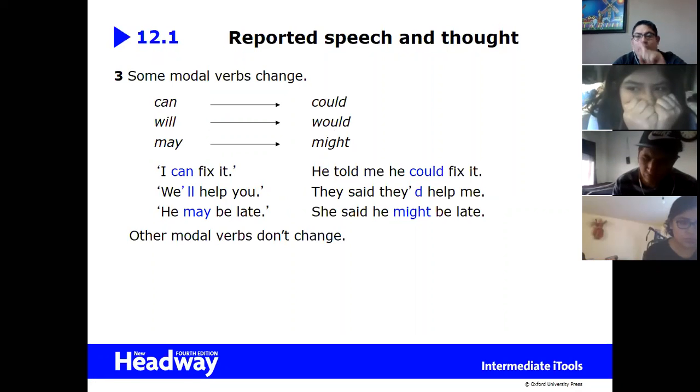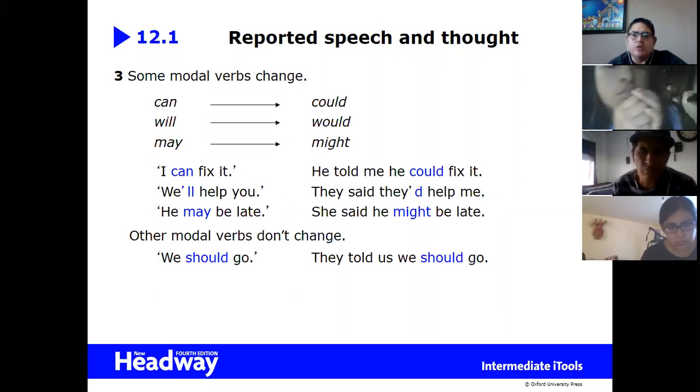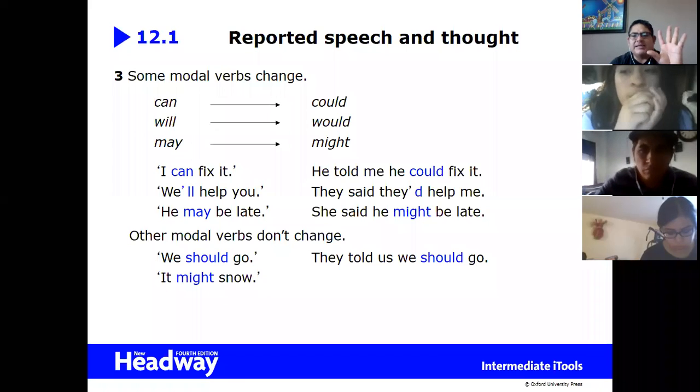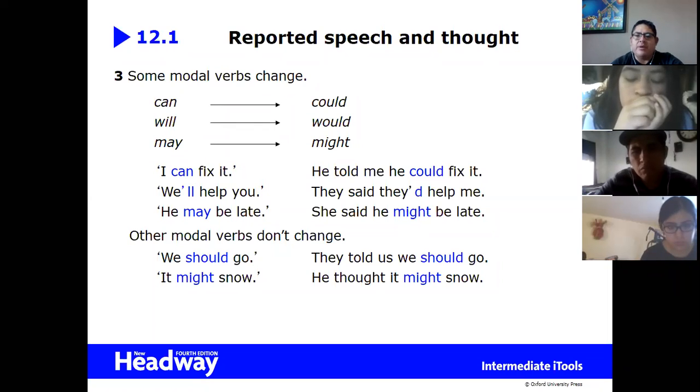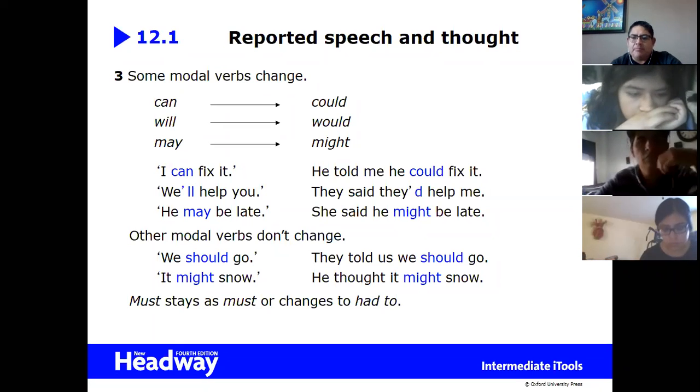But look at these other ones. Other modal verbs, they won't change. Example, we should go. They told us we should go. There is nothing behind should. So should doesn't have a past, so we need to use should. Another, it might snow. We can say that might is the past of may, but for might there is no past, so it stays the same. He told me it might snow. Must stays as must, or can change to have to. Is there a problem here?